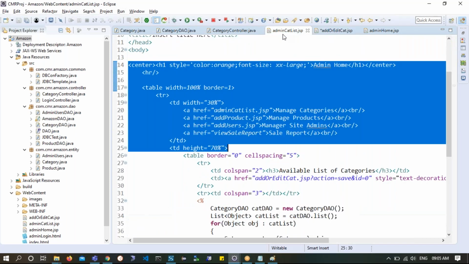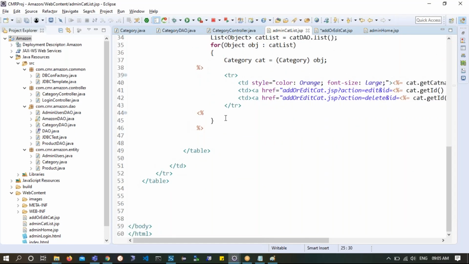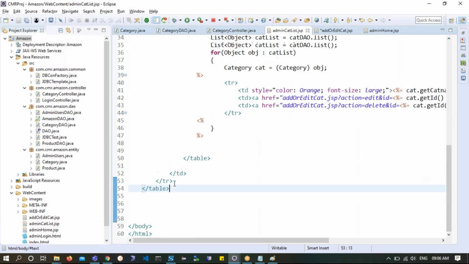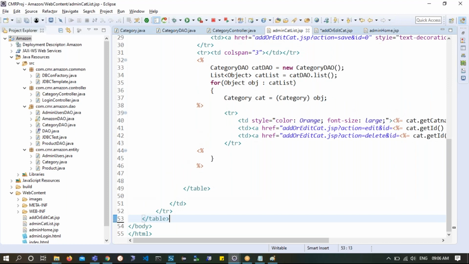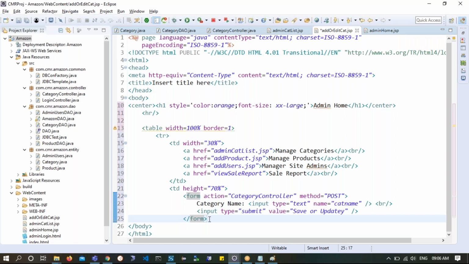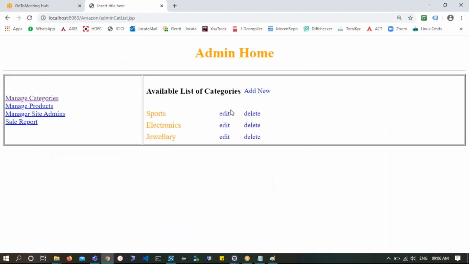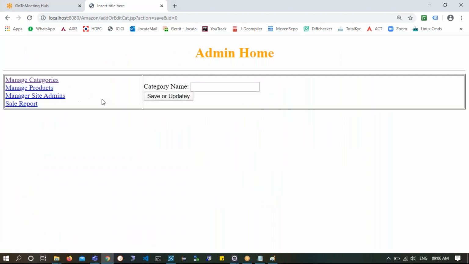And the remaining part also I'll select and copy. After the table, here I have the TD, TR and table. I'll copy this, Control C. I mean the remaining part of the 70%, okay? So this is the remaining part of the 70%. I'll come back here, and after the form, I'll paste it. That's it. Control S. Now you can see here, I will click on add new. So here I will get the same look and feel. I don't change it. Here itself, the admin can edit the category.